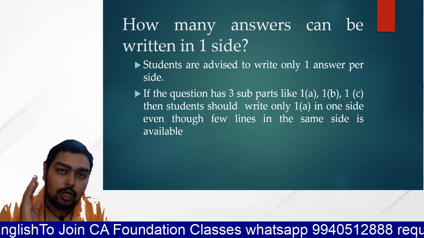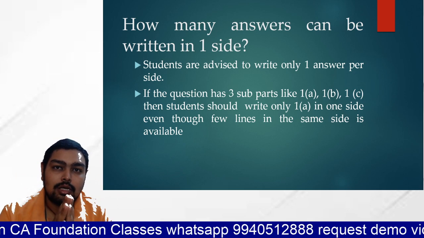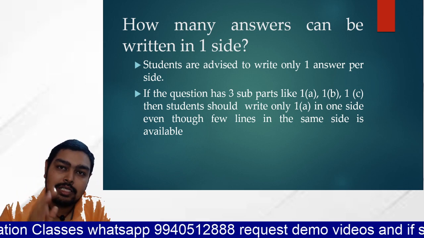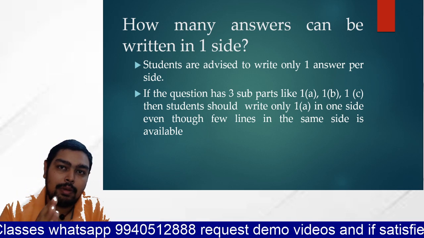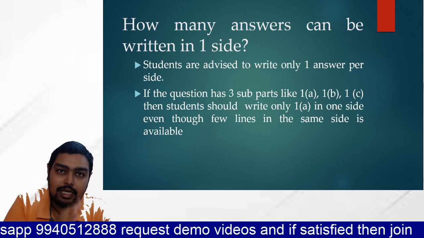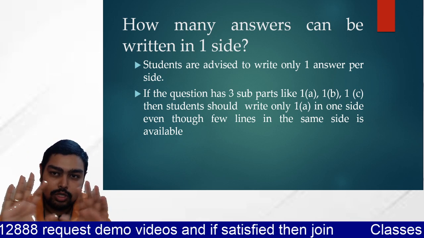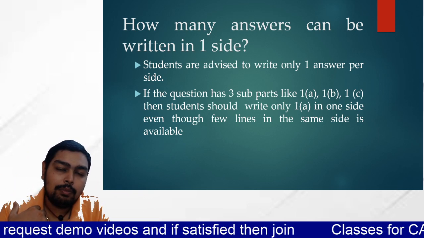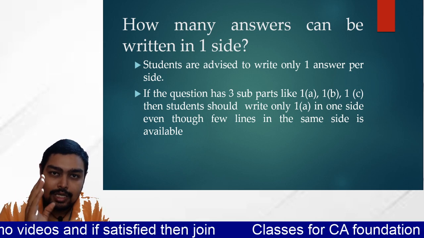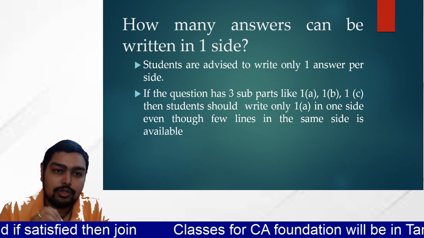For accounts, can we use both sides? That is no. You have to use only one side even for answering ledger, P&L, trial balance. Even for that you have to use only one side, and you have to divide the side into two and write. You should not use both sides, like people used to write in the 12th standard. In the same page you have to divide and write, so debit and credit should appear on the same page.